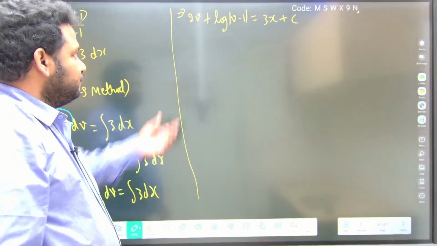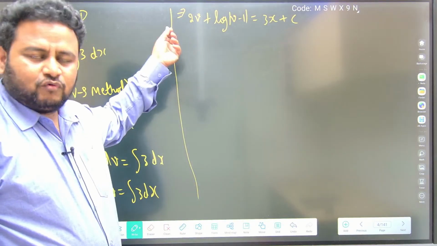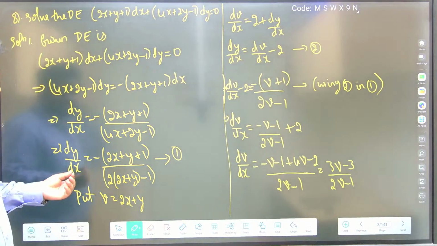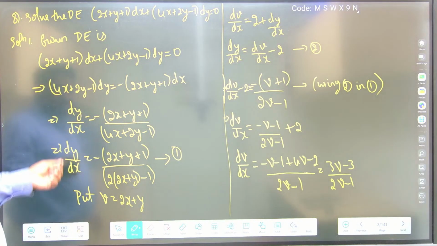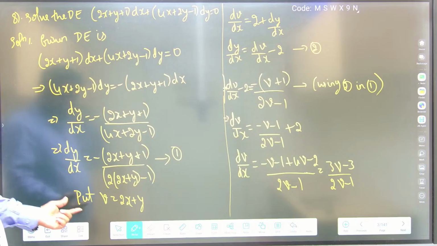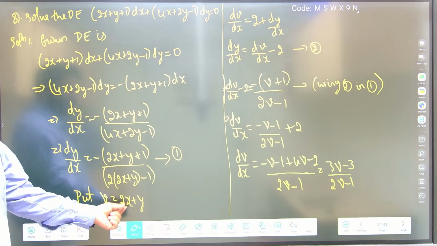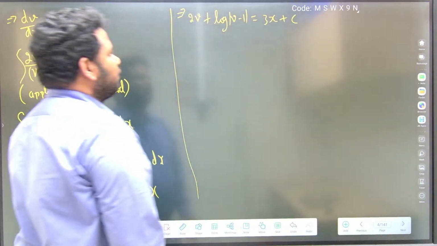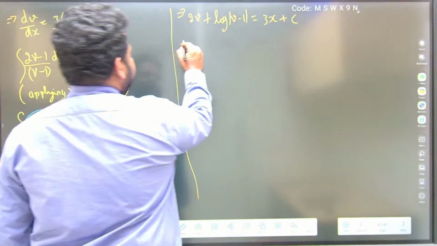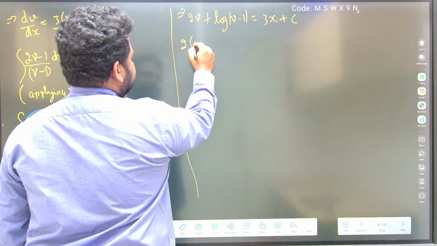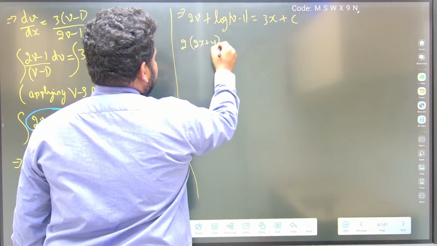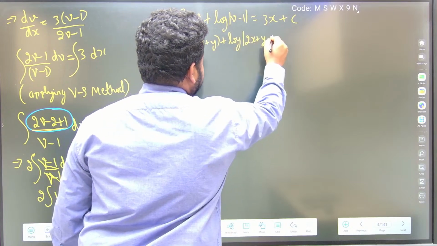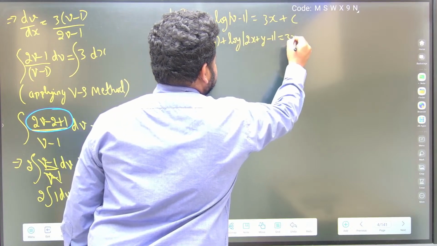Now what should we do? For the v value we have to substitute. What is the value of v that we took? See here, friends, put v is equal to 2x plus y. So wherever v is there, we'll put 2x plus y. So 2 into 2x plus y plus log of 2x plus y minus 1 is equal to 3x plus c.